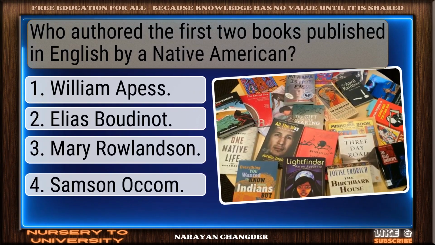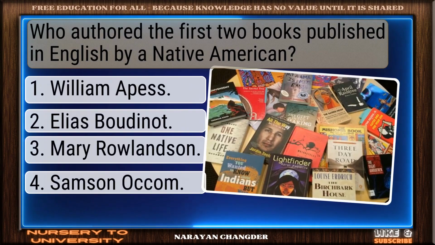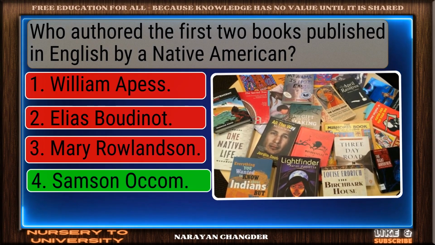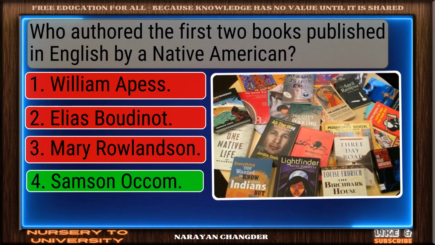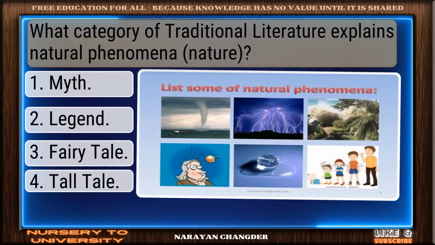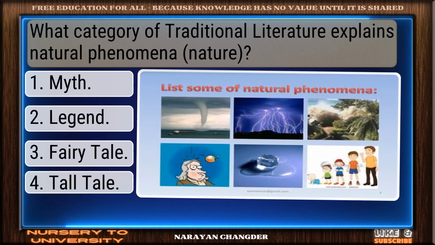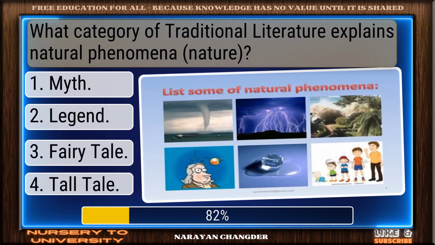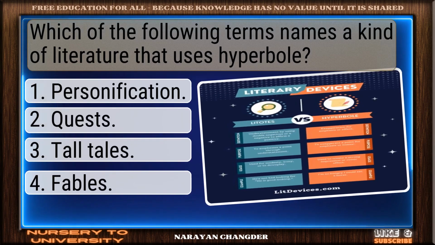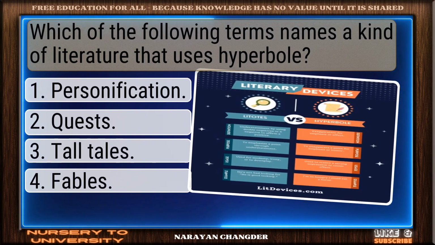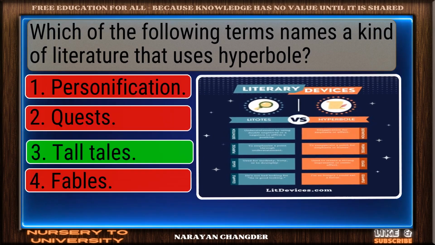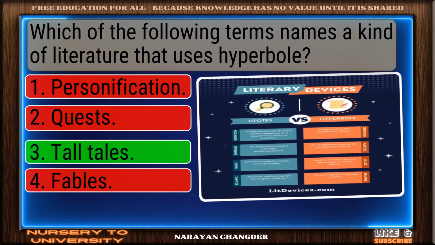Who authored the first two books published in English by a Native American? Excellent choice. Samson Occam is right. What category of traditional literature explains natural phenomena? You chose myth, correct? Which of the following terms names a kind of literature that uses hyperbole? Excellent. Tall tales is well reasoned.